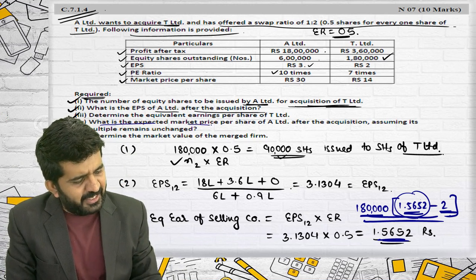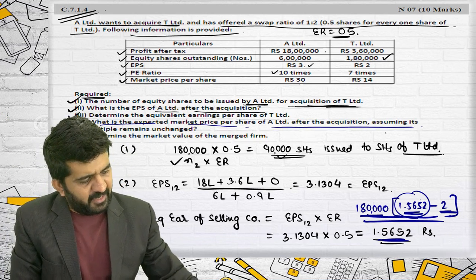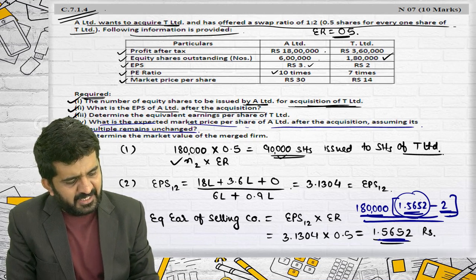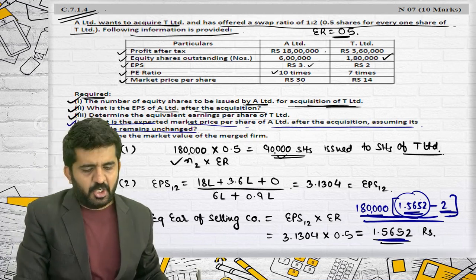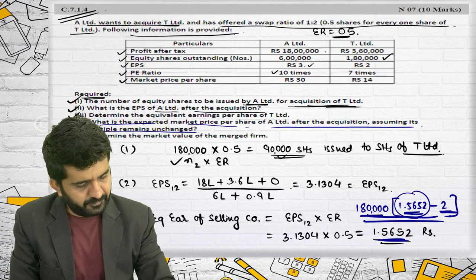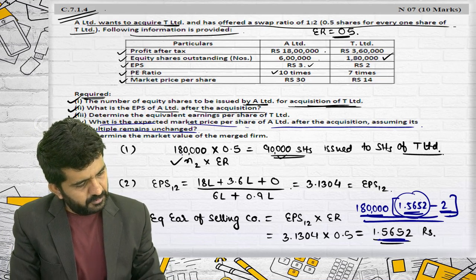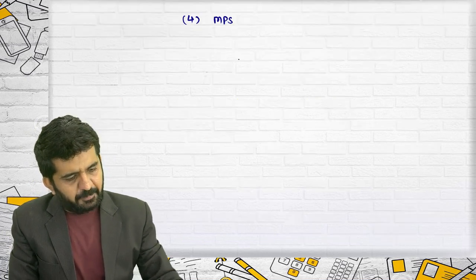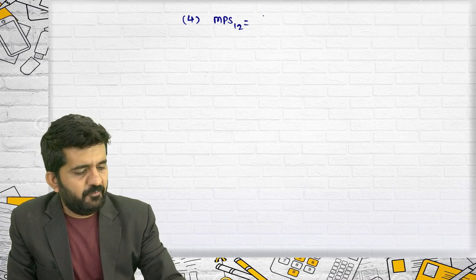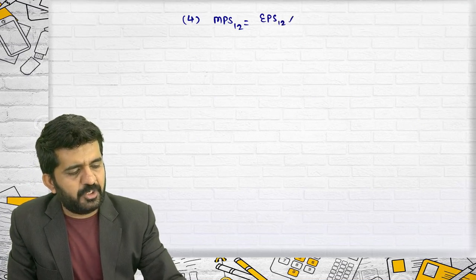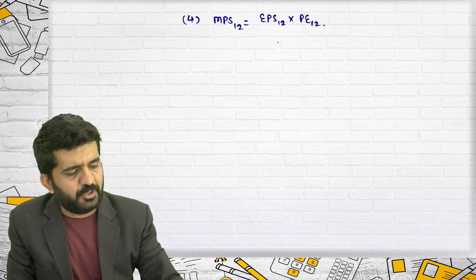What is the expected market price of A Limited after acquisition, assuming PE multiple remains unchanged? Answer number 4. They are asking me MPS, market price per share, 12, which is equal to EPS 12 multiplied by PE 12.